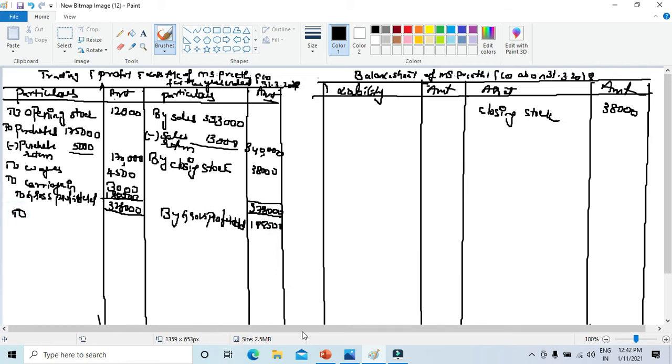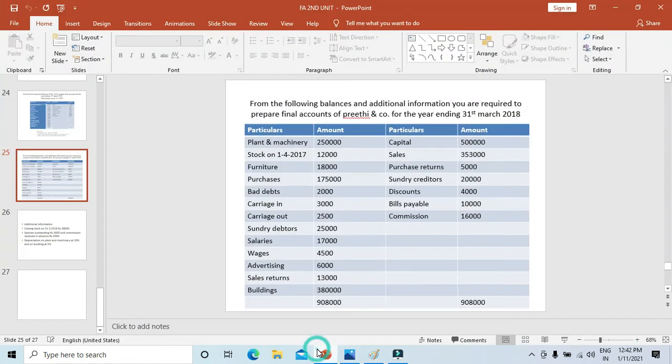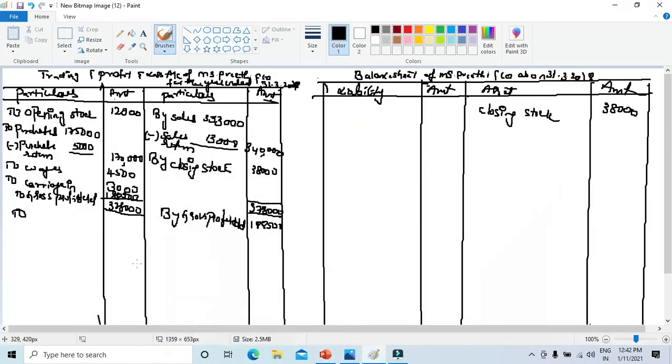So now let's take down the remaining items of profit and loss. If you see this, furniture and plant and machinery, that is a balance sheet item. Bad debts 2,000, carriage outward 2,500. Let's take down these two.